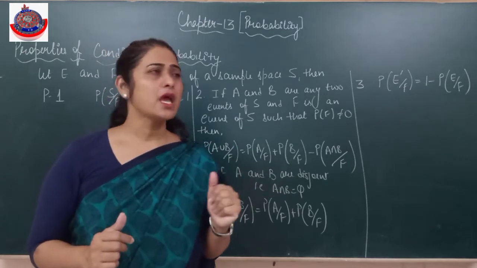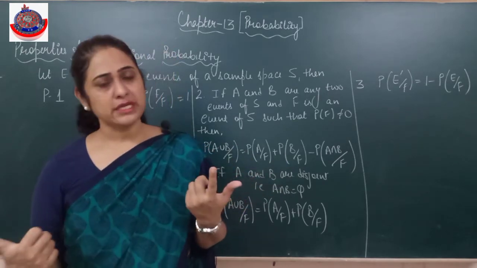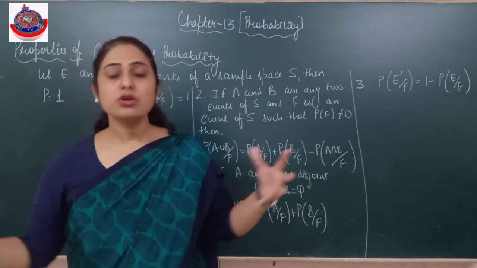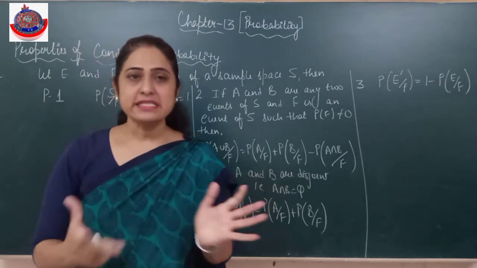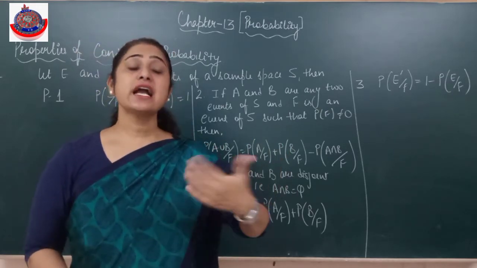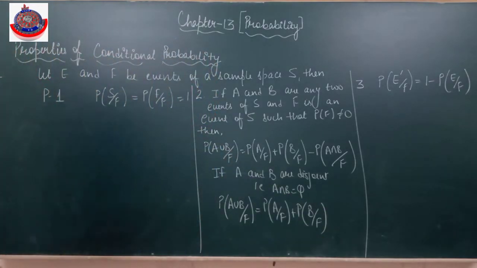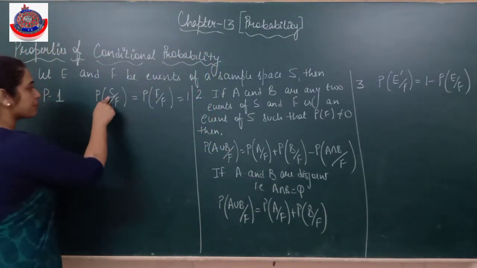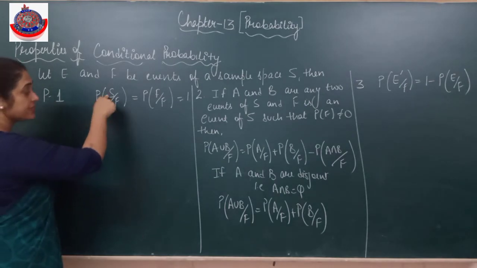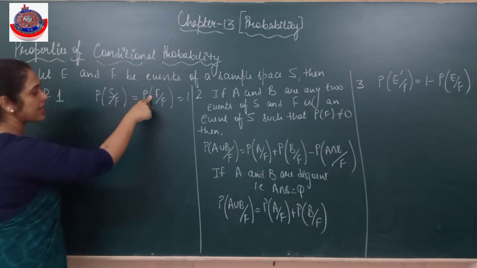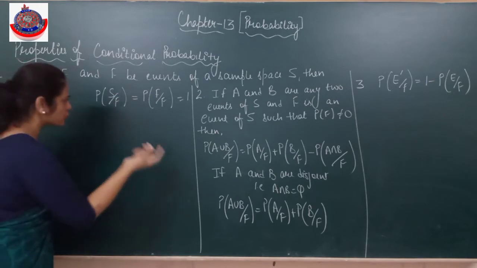For example, जैसे head आता है तो die throw होता है, tail आता है तो एक और coin throw होता है, तो combination में it's one sample space. Is it clear? उसके आगे happening of some event. So E and F are the events of a sample space S. Then the probability of the sample space S with respect to F, that means when F has already occurred, is equal to 1.